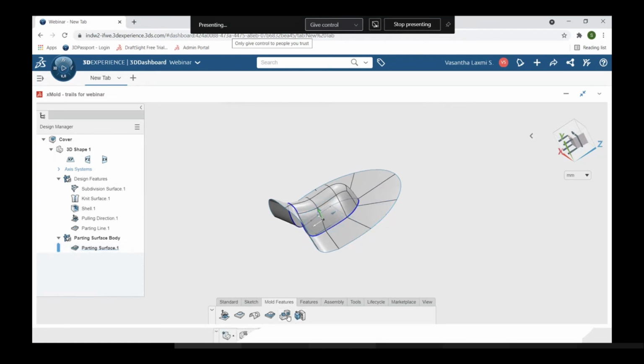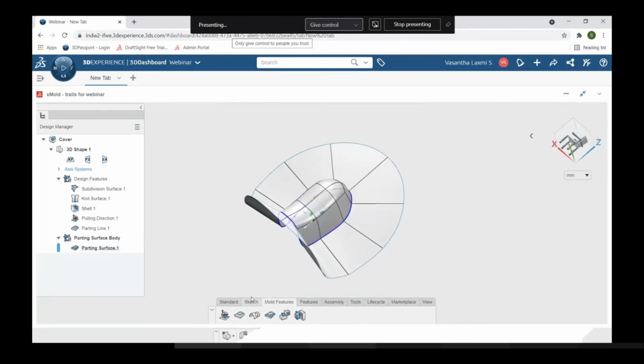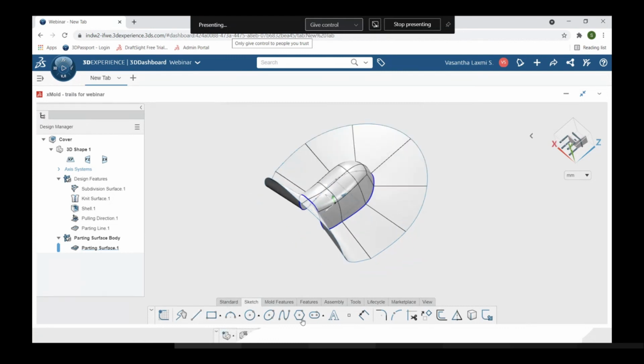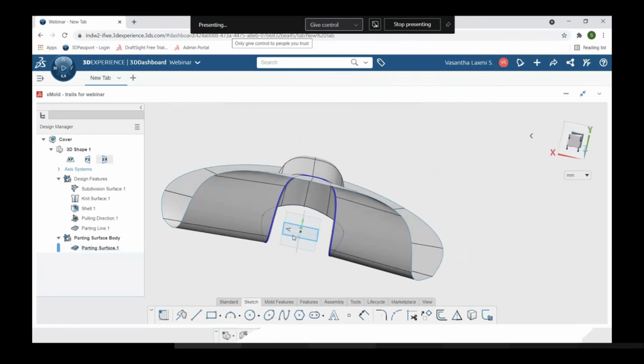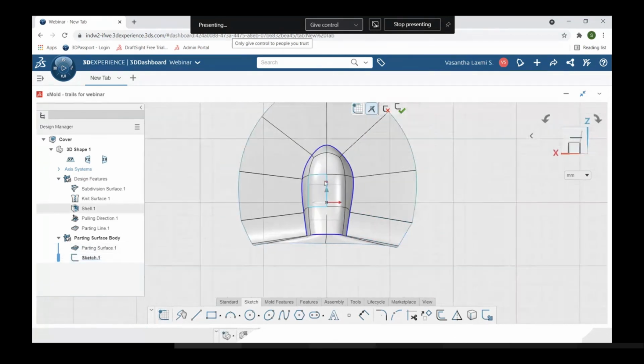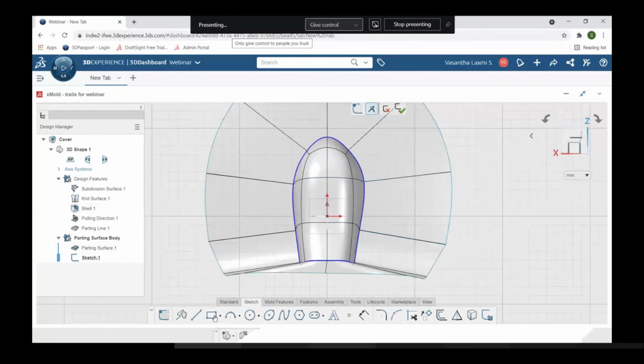Okay, so the next option is tooling split. Before that, I would like to create a sketch for the purpose of defining the mold core and cavity. In the sketch tab, you can see the tools over here. For that, I'm selecting this top plane for the reference. New sketch. Here I'm going to add a sketch.